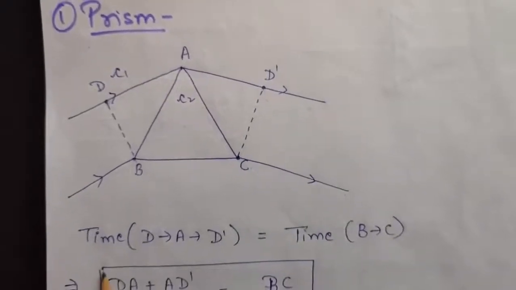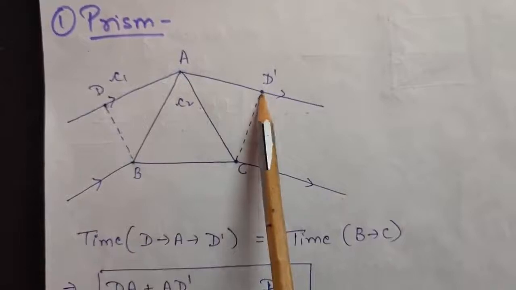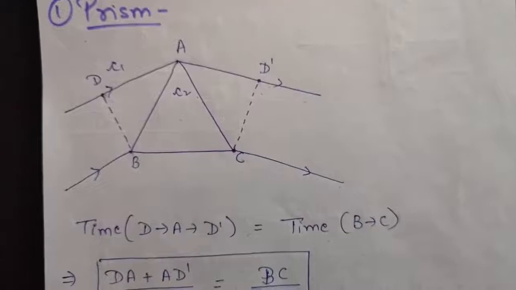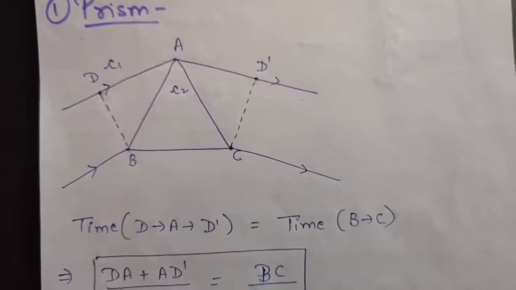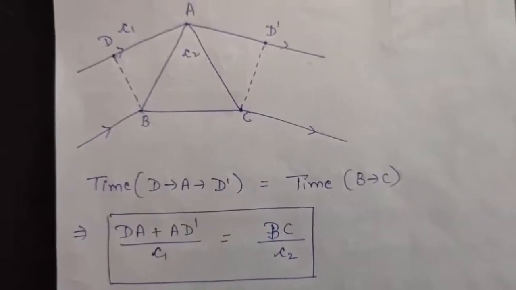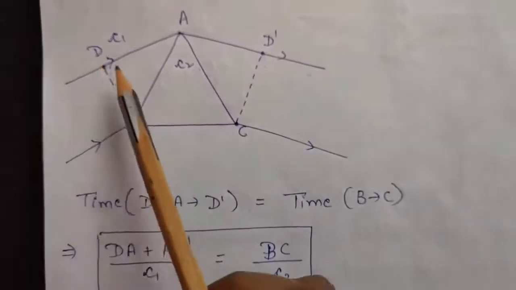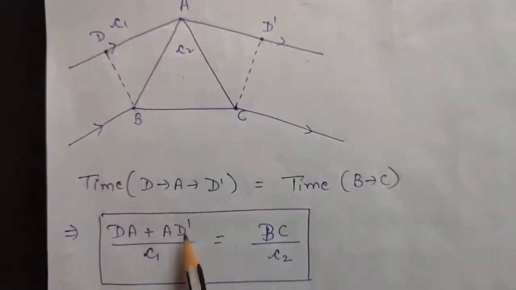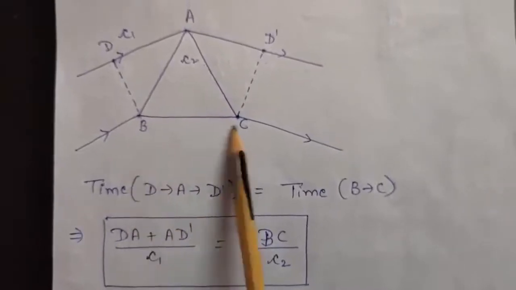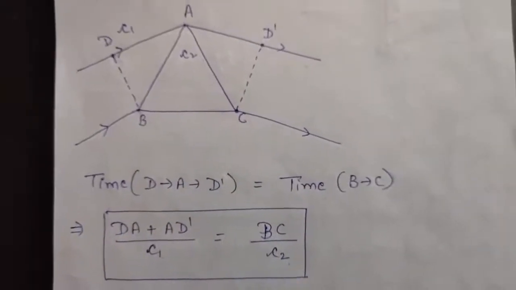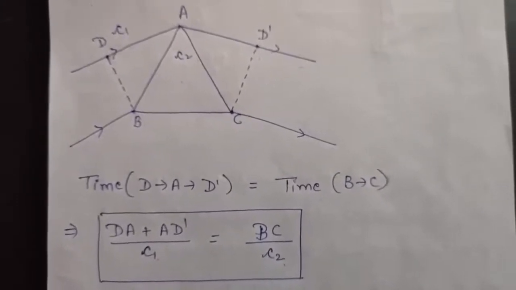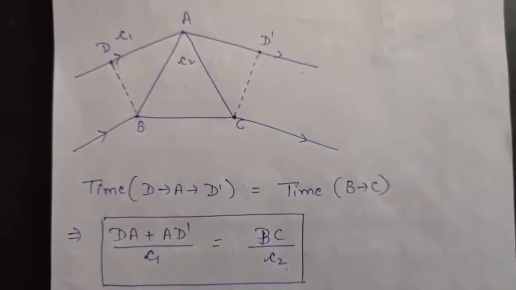The time in going from D to A to D dash will be equal to the time in going from B to C, and I hope the reason is clear why this is happening. Now if you want to write exactly the time, time is defined as distance upon speed. So this distance will be DA plus AD dash, and the speed of light in the rarer medium is c1. That will be equal to BC upon c2. So you can say after refraction through a prism, the plane wavefront remains a plane wavefront.